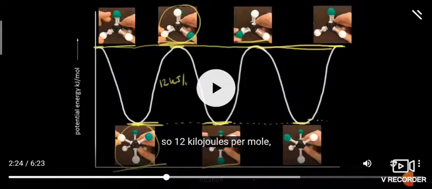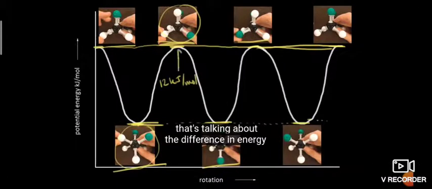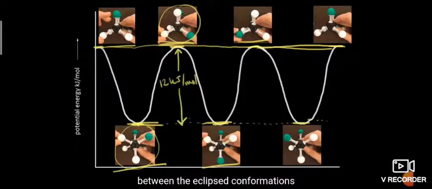Looking at the order of stability, anti is the most stable, skew is less stable than anti, eclipsed is less stable than skew, and fully eclipsed has very low stability. The energy difference between eclipsed and staggered is around 12 or 12.5 kilojoules. Lower energy means more stable.